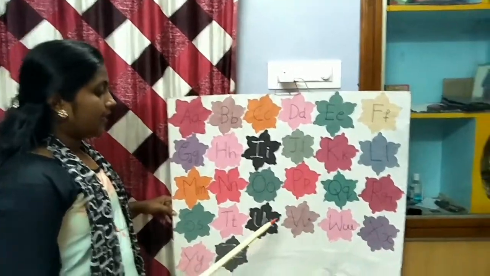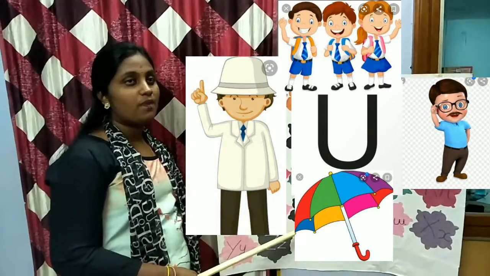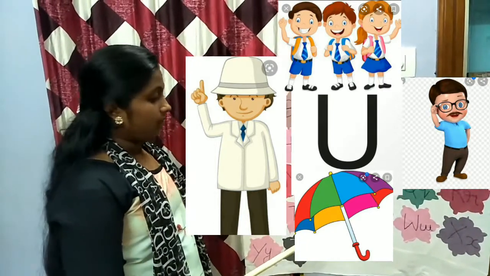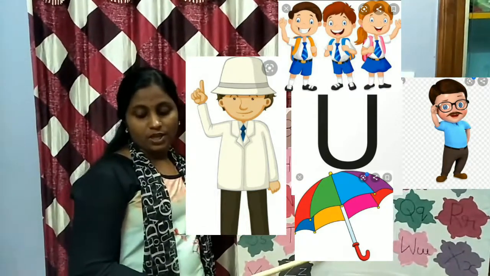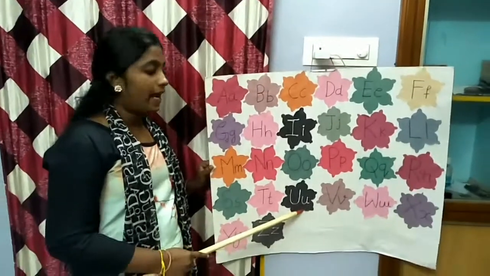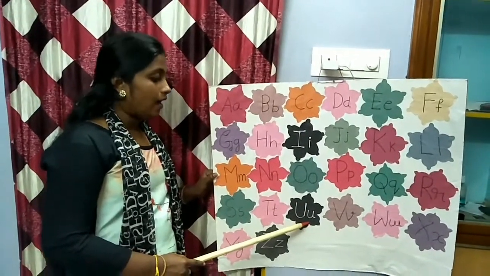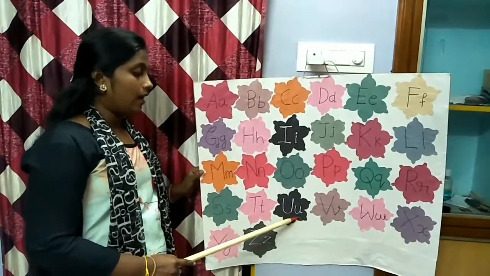Next is letter U. U for umbrella, U for uniform, U for umpire and U for uncle. The phonic sound is a.